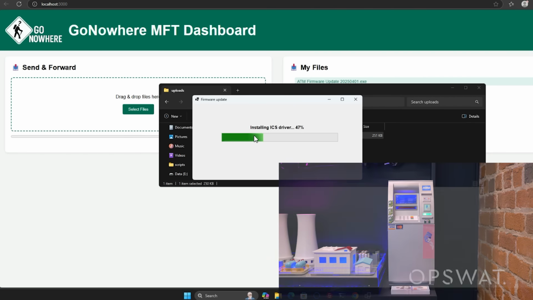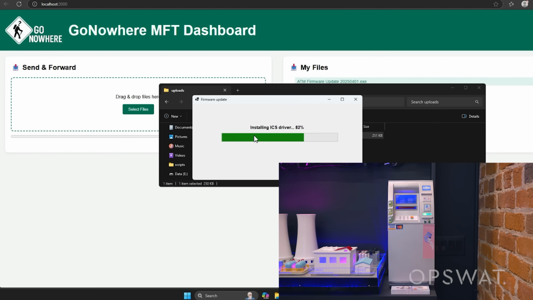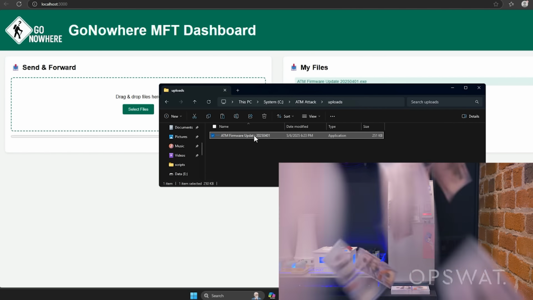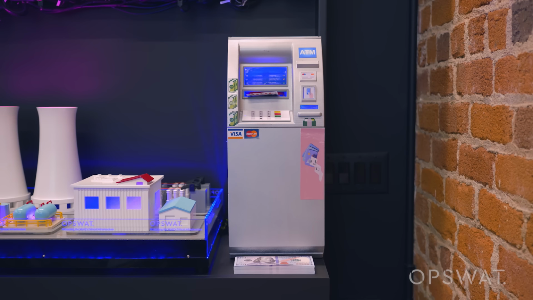At first, everything looks okay. He sees that there's an ICS driver, but then, what happened? Unbeknownst to Kevin, the malware on that file has triggered every ATM in the network, every ATM in the city, to start spewing out money. A huge disaster for the ATM machines, for the bank that supports it, and for Kevin's career.